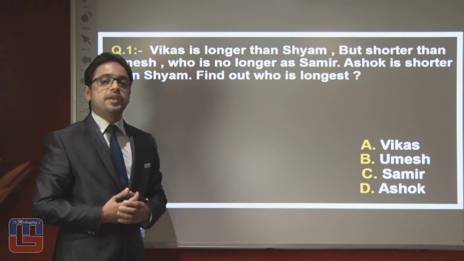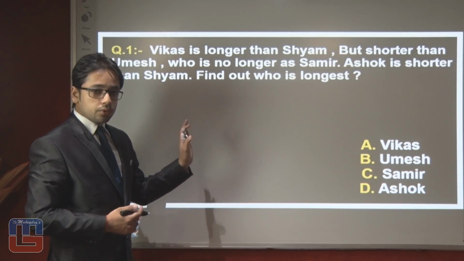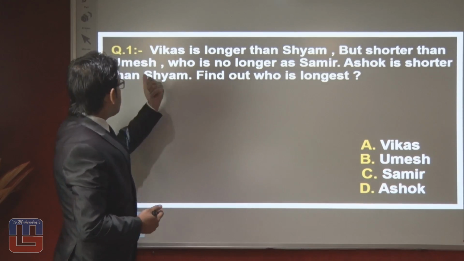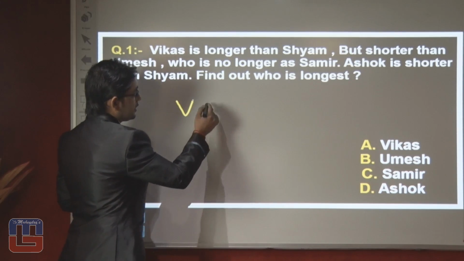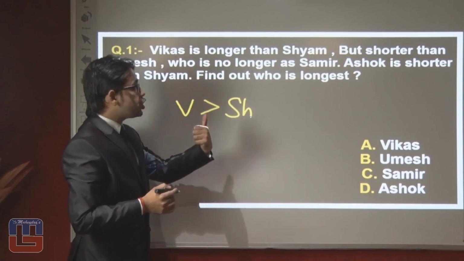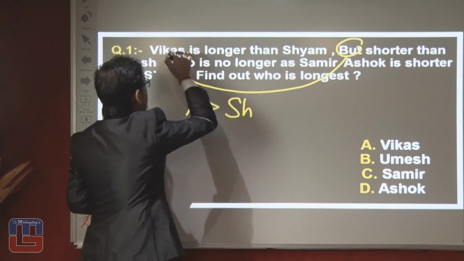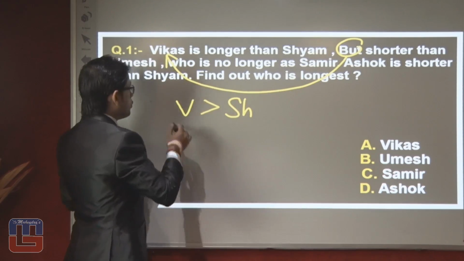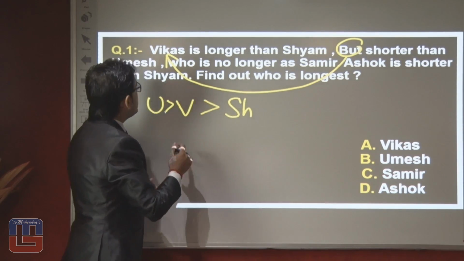This question is based on order and ranking. The examiner wants to know who is the longest out of them. First, Vikas is longer than Sham. Second, but shorter than Umesh. Here they are talking about Vikas: Vikas is longer than Sham, but shorter than Umesh. It means Umesh is longer than Vikas as well as Sham.